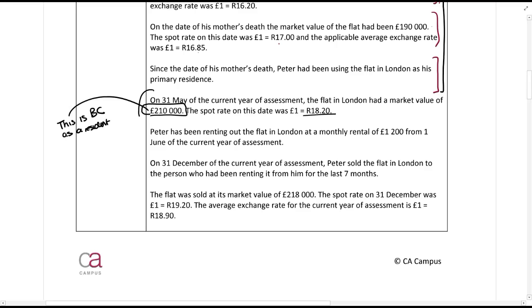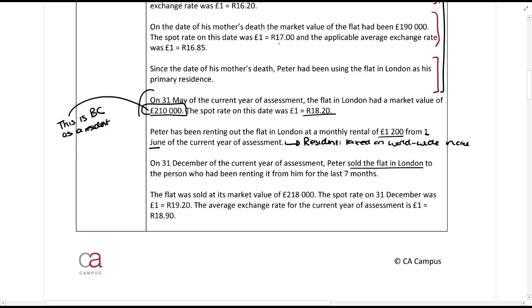Peter has been renting out the flat in London at a monthly rental of £1,200 from the 1st of June of the current year of assessment. Okay, now, remember he used it as a primary residence, now he's moved out, so that empty flat in the foreign country he is renting out. The 1st of June is when he became a resident. I'm going to just say here he's a resident, taxed on worldwide income.